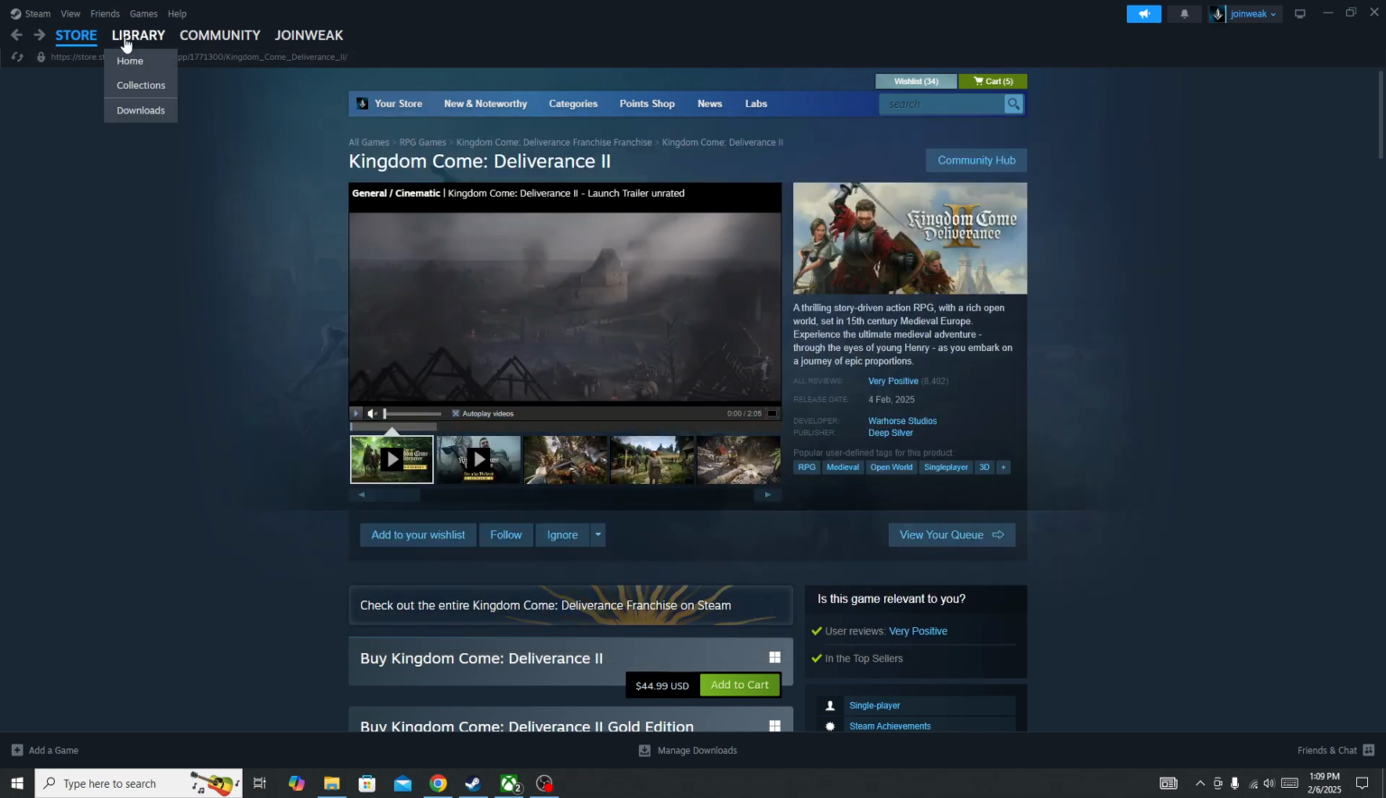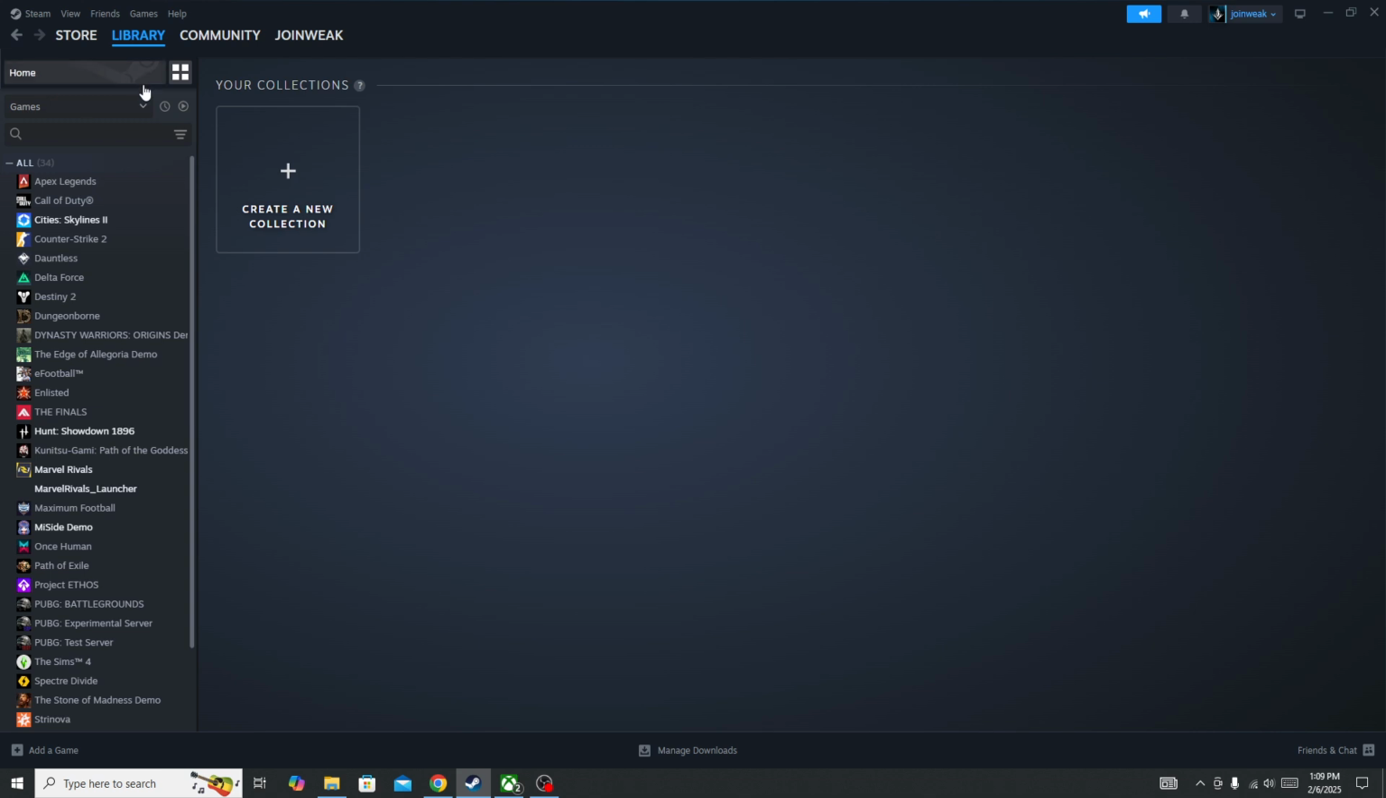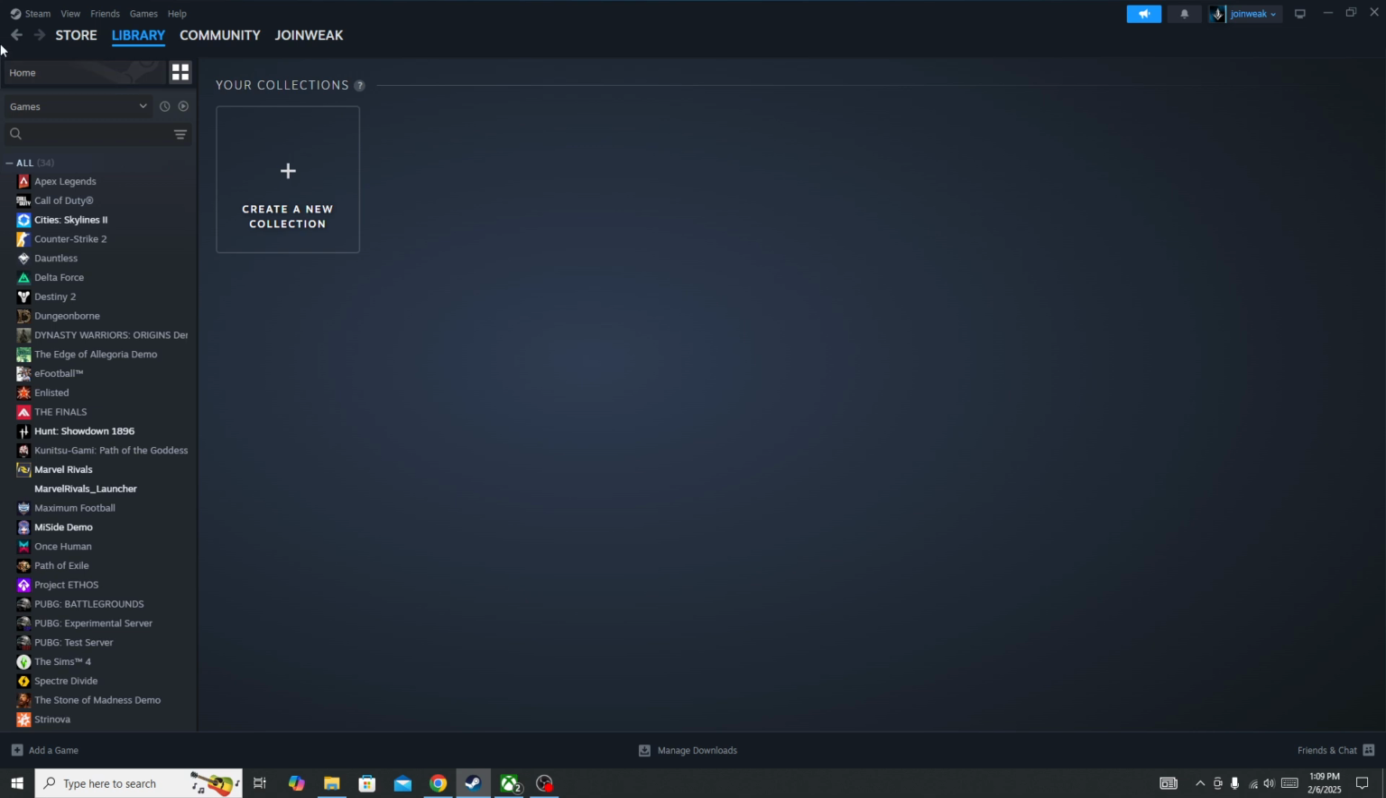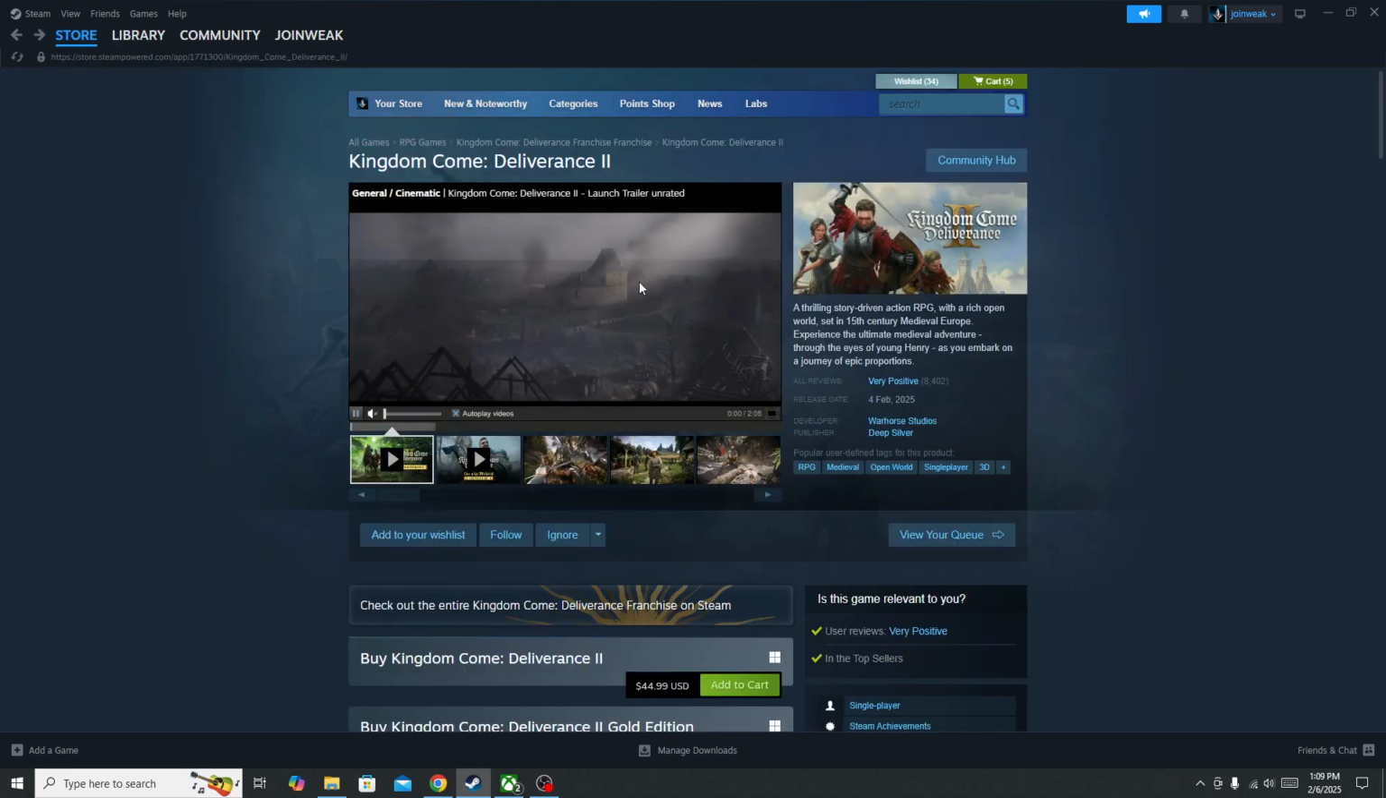Once you do that, then go to the Library, select and open the collection. Here in the collection, you need to locate the Kingdom Come Deliverance 2 game icon and right click on it, go to Properties, select Installed Files from the side menu, and then click on Verify integrity of game files. Once the verification is complete, then start the game again and the issue will be fixed.